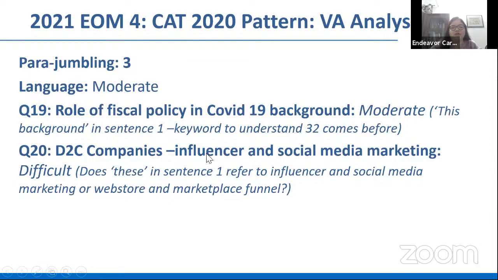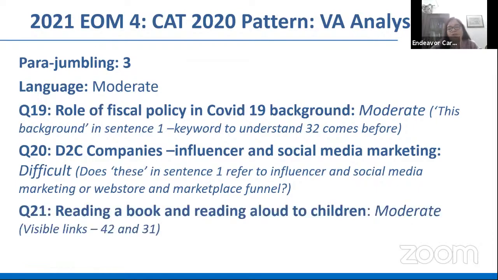These can refer to influencer and social media marketing that comes in that first sentence, not sentence one, but sentence 3, I think, which we mark as the first one. Or does these refer to web store funnel or marketplace funnel? That clash would have confused you, and maybe you would have ended up with the incorrect sequence here. So certainly a challenging one, and would have taken a lot of time. You could get stuck here and still not get it right.